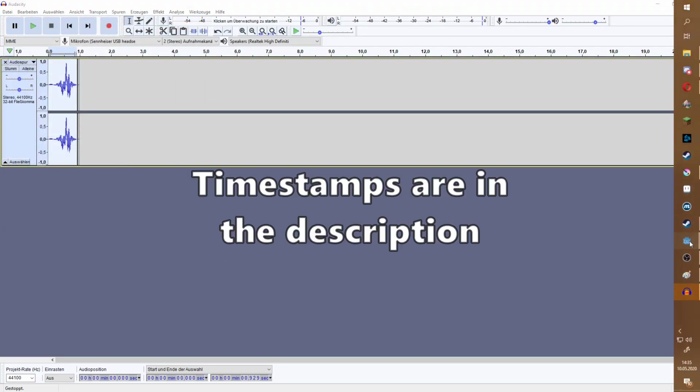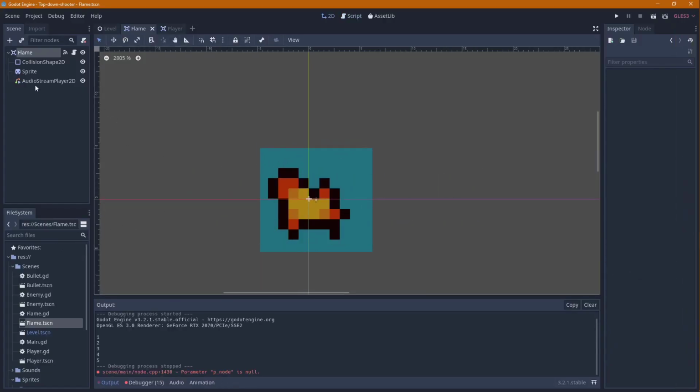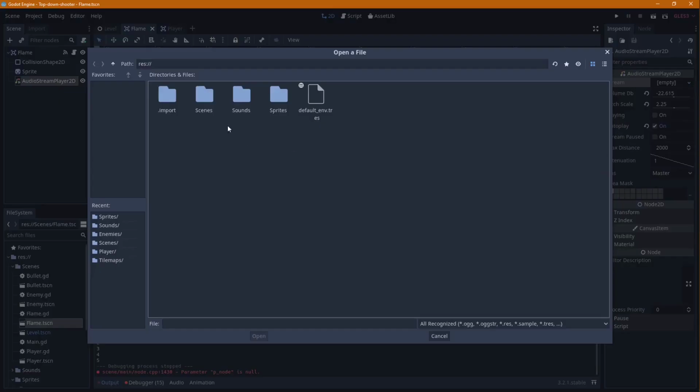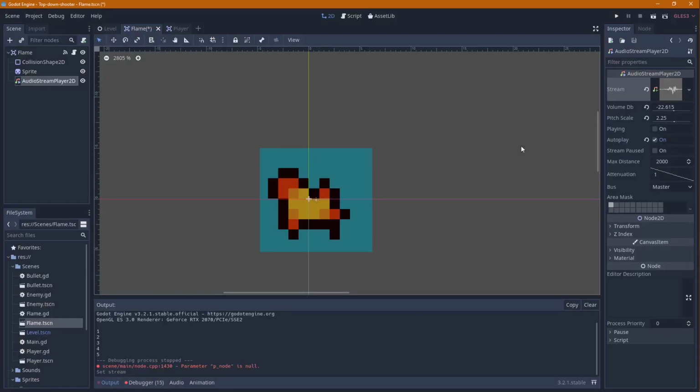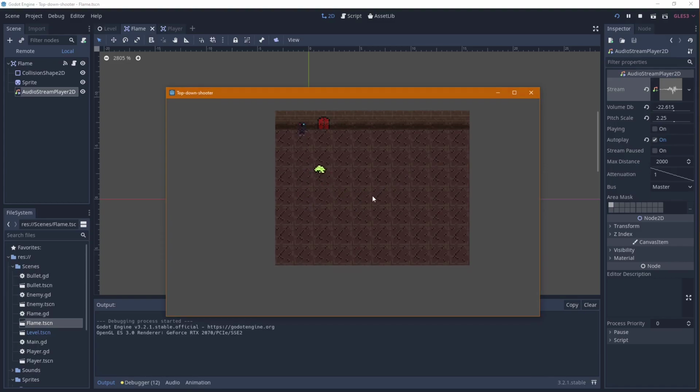So the way we can get this into Godot is just having this AudioStreamPlayer2D, and just putting an audio in there, a sound, Flamer. I've got an autoplay, so once the flame gets instantiated, the sound automatically plays. That saves us a lot of code. Or I don't know how much code it saves us, but it saves us code.